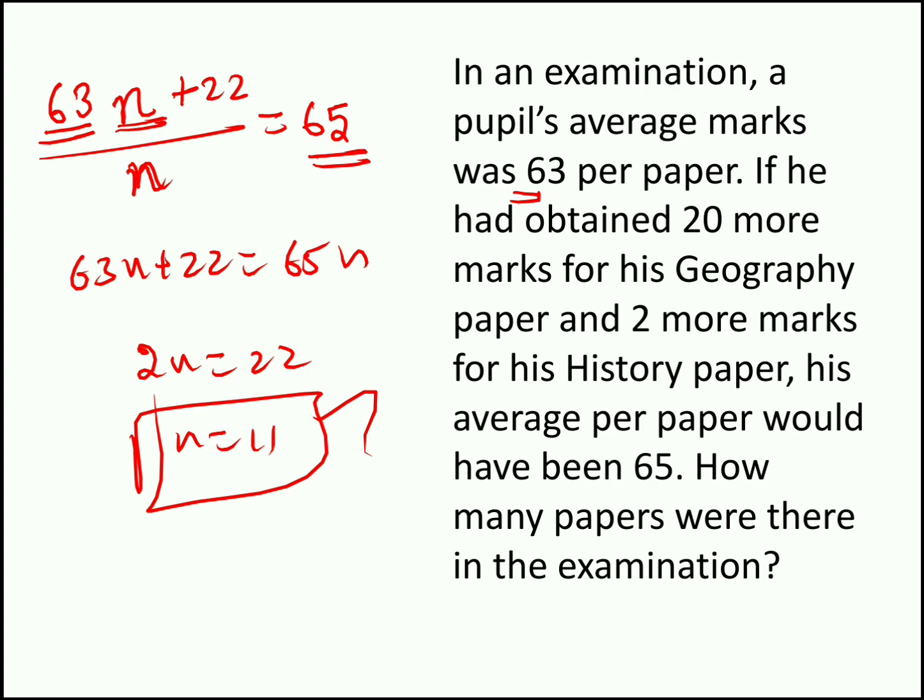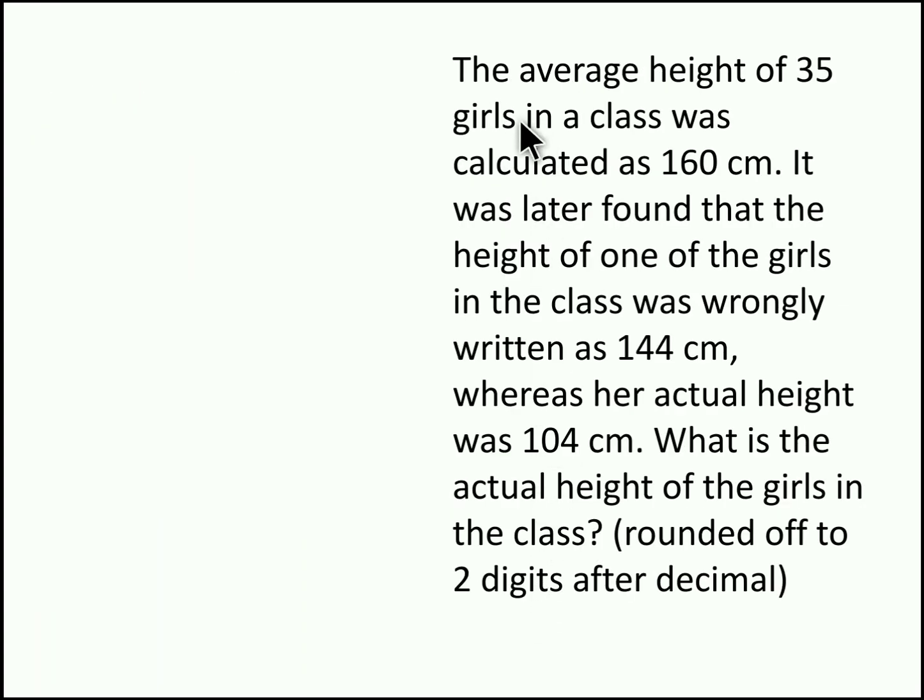Moving to question number 6. The average height of 35 girls in a class was calculated as 160 centimeter. It was later found that the height of one of the girls in the class was wrongly written as 144 centimeter, whereas her actual height was only 104 centimeter. What is the actual average height of the girls in the class, rounded off to 2 digits after decimal?